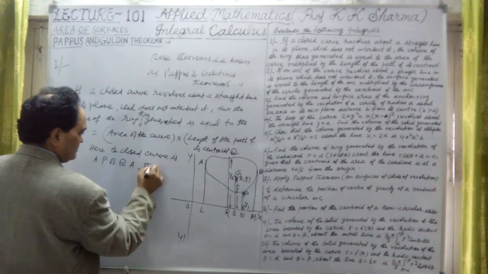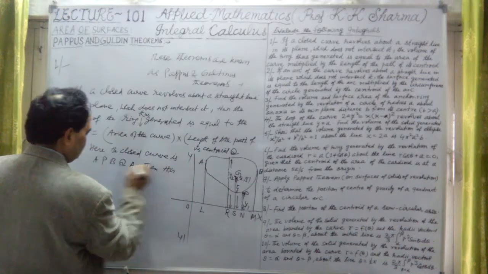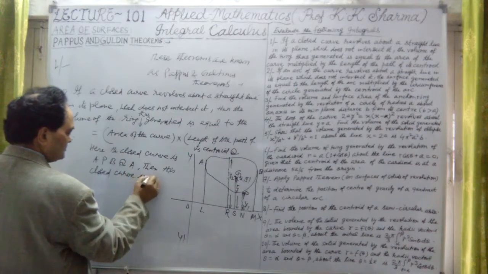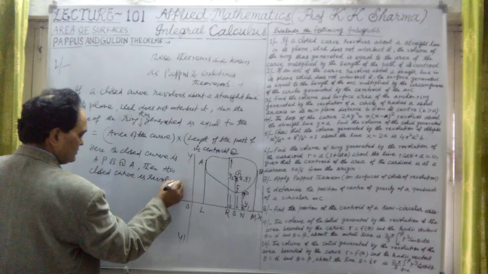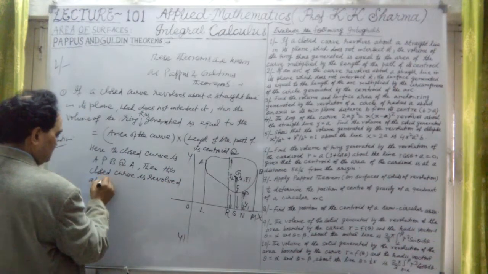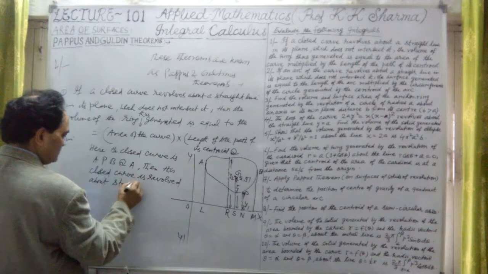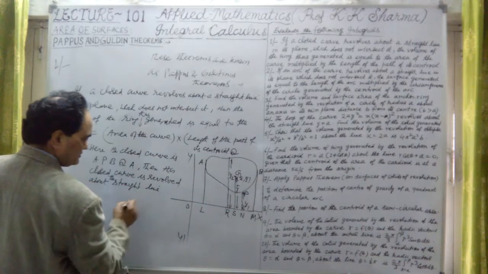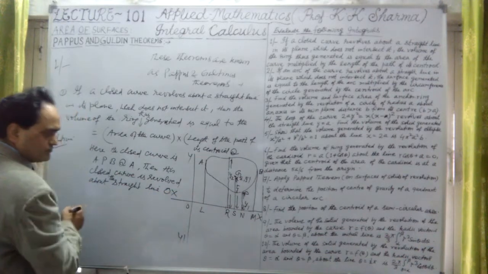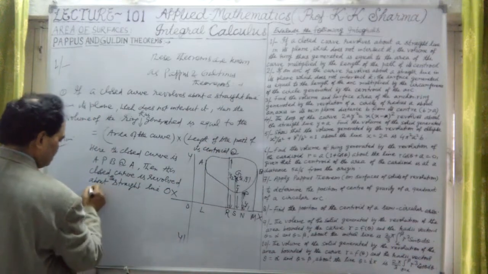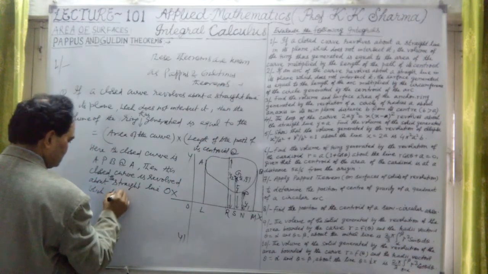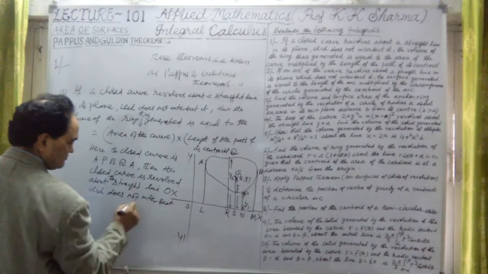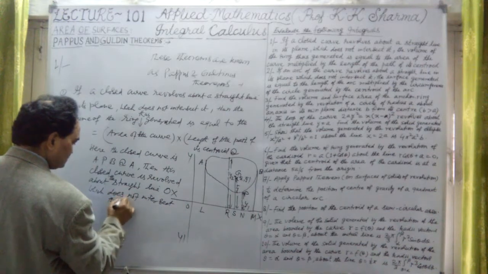Then this closed curve is revolved about the straight line OX, which does not intersect the closed curve.